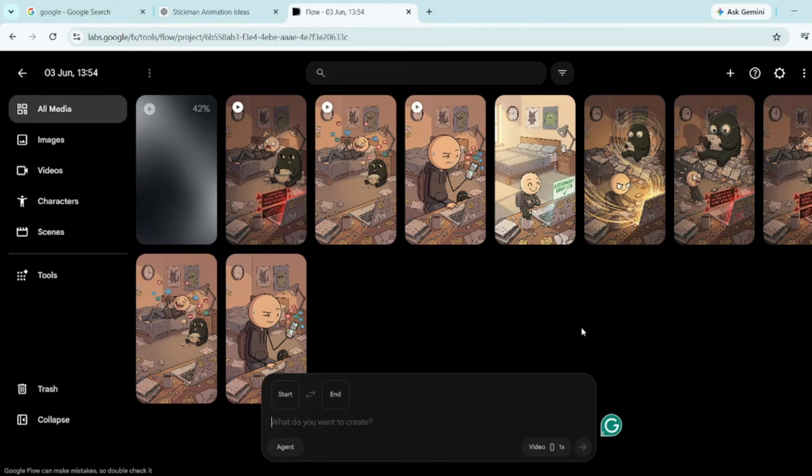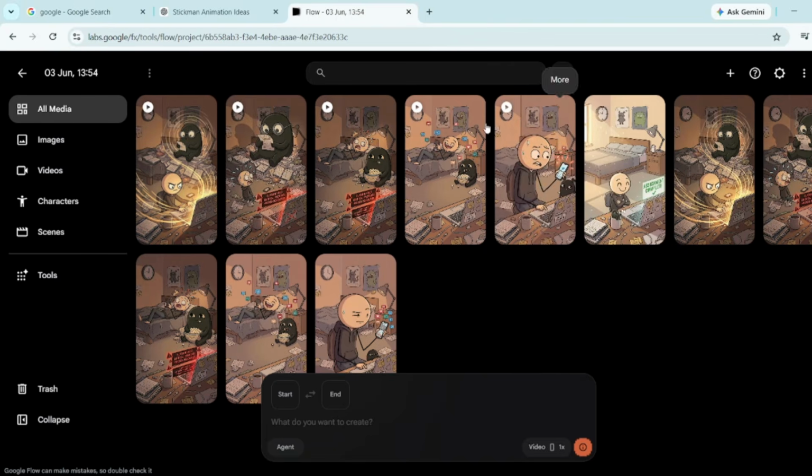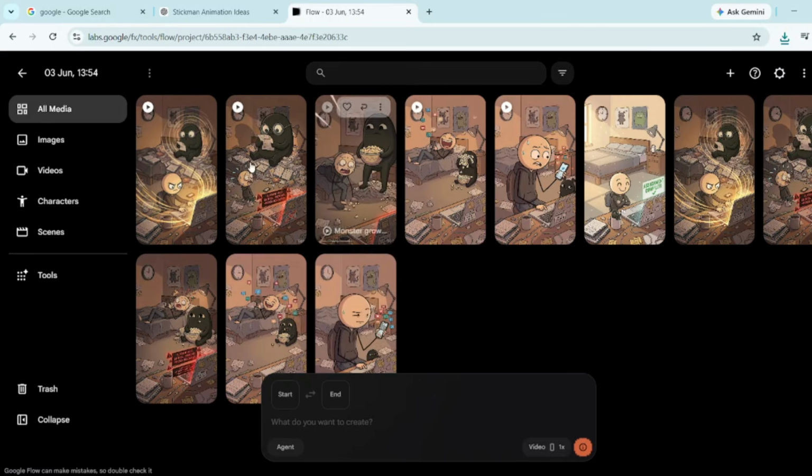Once all your clips have been successfully animated, go ahead and download them one by one. You can save them into a dedicated folder to keep everything organized, or simply download them and drag them straight into your editing software. Now, let's put everything together and see the final result.